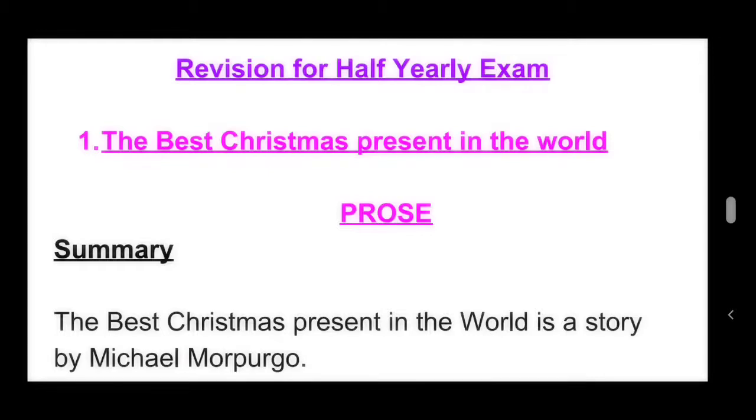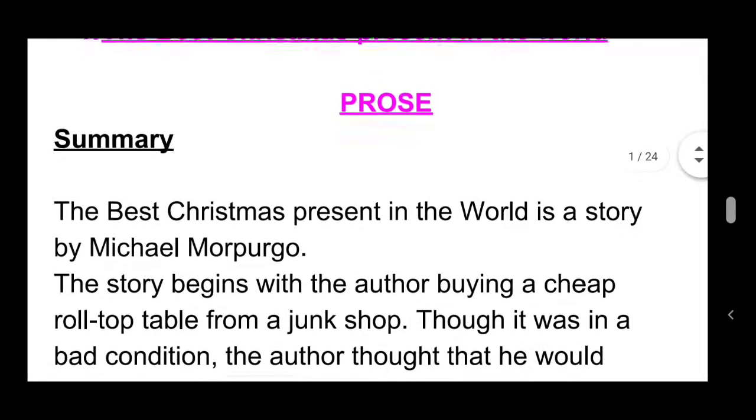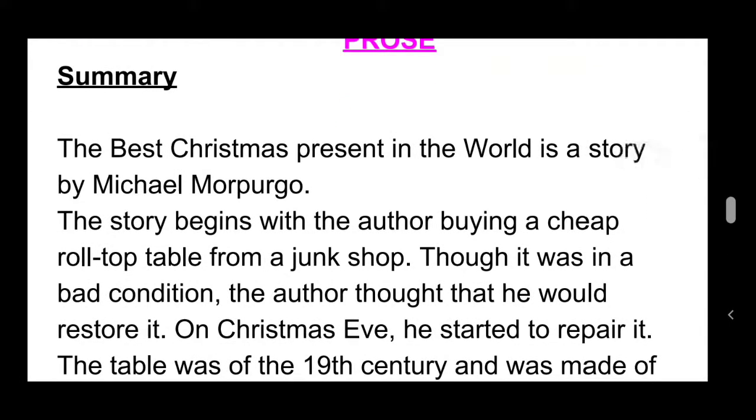First chapter, prose, The Best Christmas Present in the World. So look at the summary here. The Best Christmas Present in the World is a story by Michael Morpurgo. The story begins with the author buying a cheap roll-top table from a junk shop. Though it was in bad condition, the author thought that he would restore it. That means he would repair it.